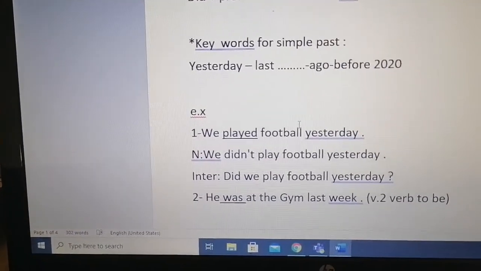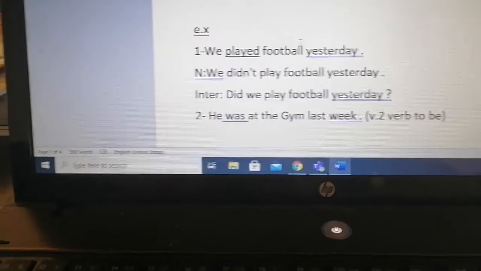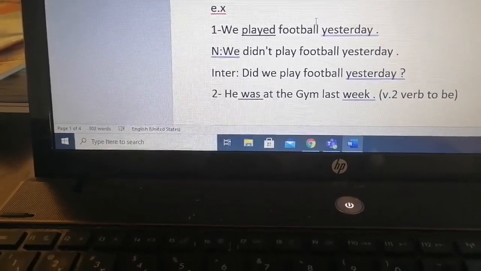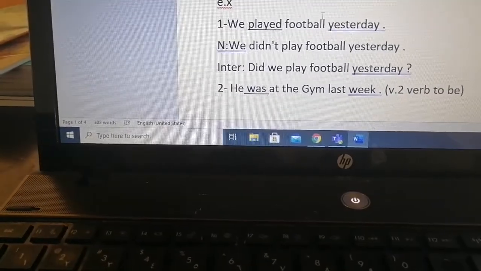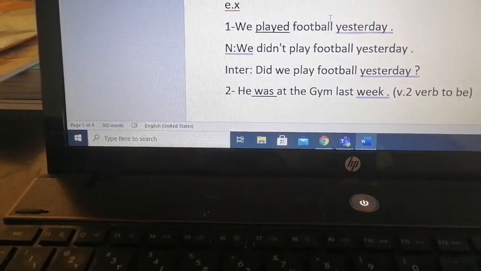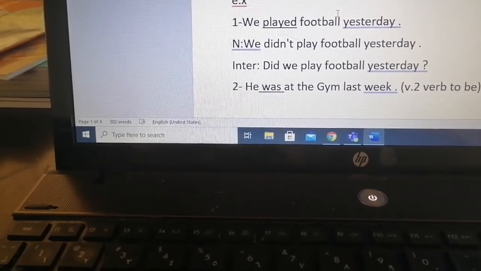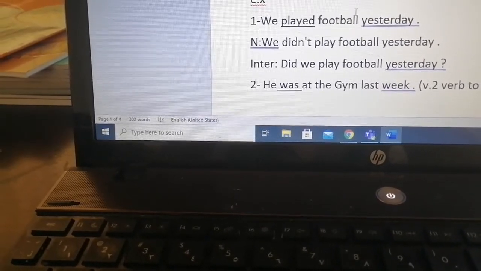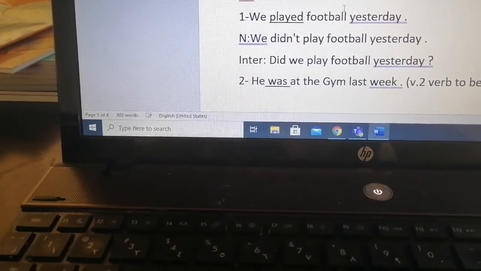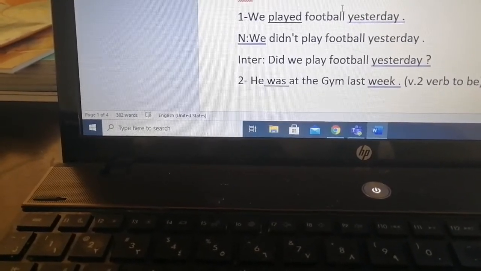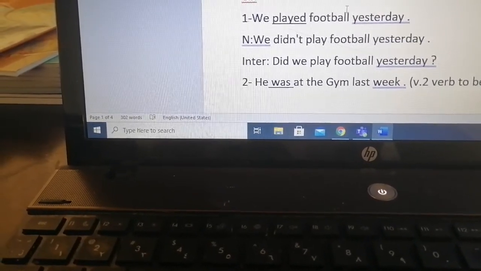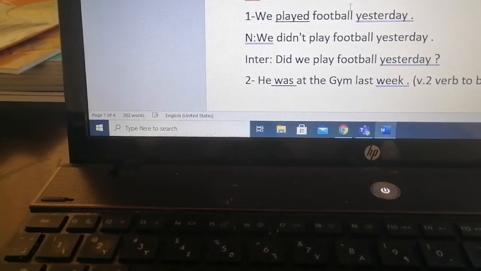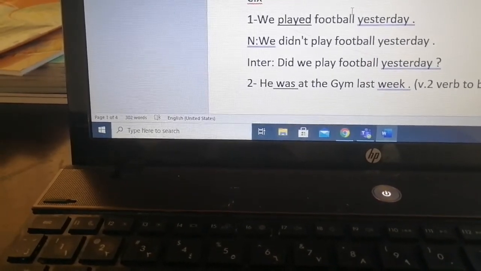Okay, I wrote some examples, miss. First example is we played football yesterday. If I want to change it into negative, we write we, pronoun, plus didn't, plus play. We didn't play. Pay attention to play, miss. With didn't, we wrote play in the base form. We didn't play football yesterday. For the interrogative form, did we play football yesterday? We started with did, then the pronoun, and the verb came in the base form.